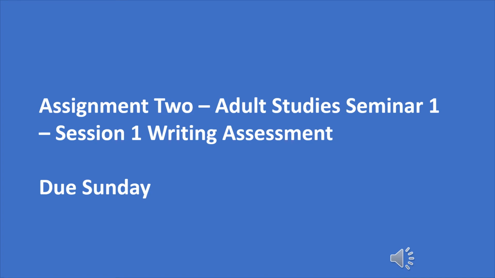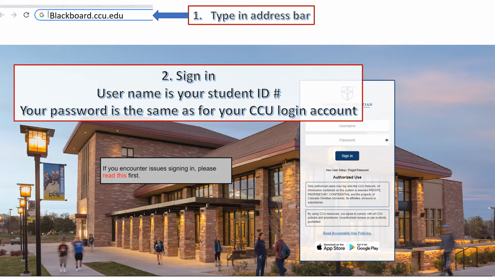Now let's look at your second assignment, Assignment 2, Adult Studies Seminar 1, Session 1 Writing Assessment. That is due on Sunday of the first week of your class. You'll log on to Blackboard again by typing blackboard.ccu.edu in the address bar.